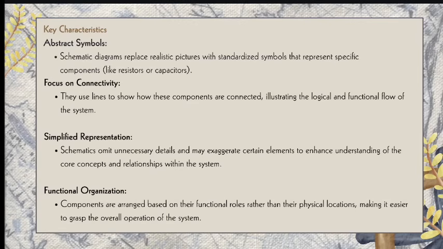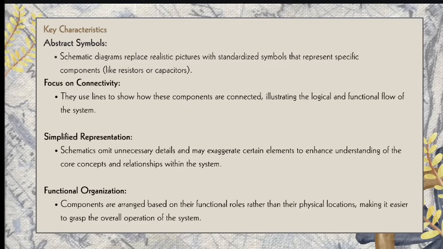They omit irrelevant details just to clarify the essential information and relationships, making them invaluable tools for understanding how the system works.